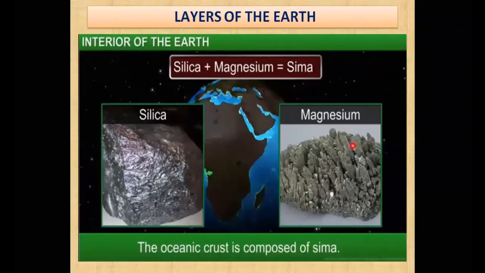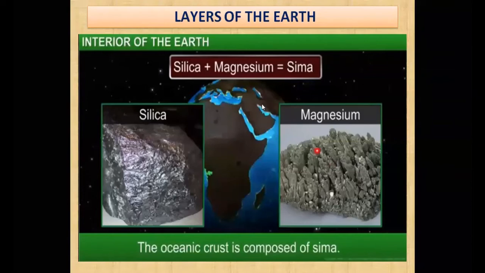You can see over here the oceanic crust, the crust which is below the ocean. The oceanic crust is composed of two different materials named silica and magnesium. यानी कि आप देखेंगे जो ओशियन के नीचे जो फ्लोर है, वो जो क्रस्ट है ओशियंस के नीचे, the oceanic crust, they compose of two major minerals, है ना, दो अलग अलग मिनरल्स है जो मेजोरिटी में पाया जाता है. They are silica and magnesium.